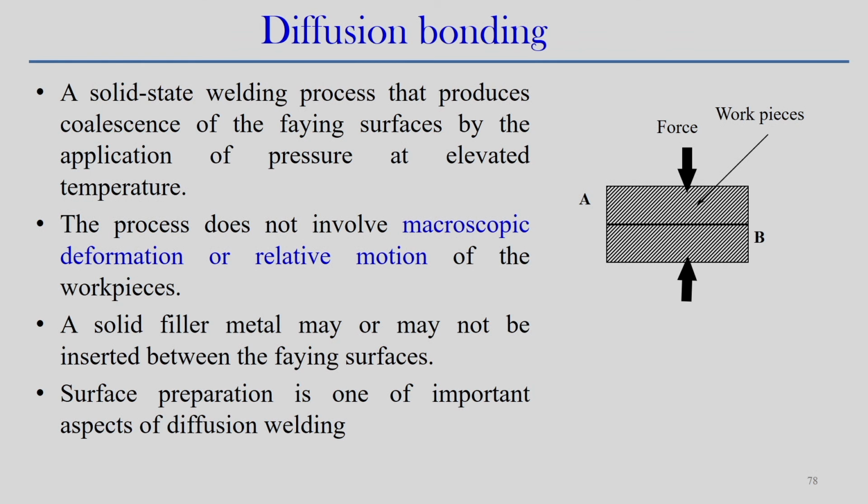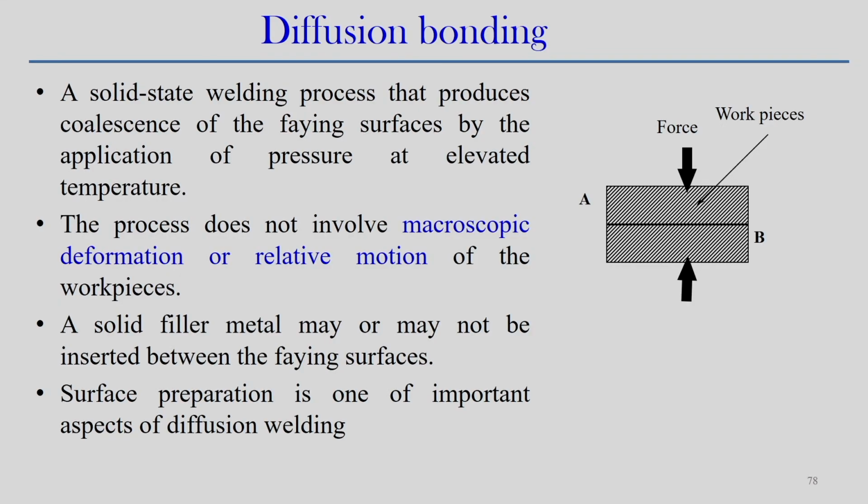Now, we come to the diffusion bonding process. In the diffusion bonding process, you can see the two workpieces are held together with the application of force, and may be aided by some temperature, and at the interface sometimes an extra material may or may not be necessary. This is a very old solid state welding process that produces coalescence of the faying surfaces by the application of pressure at elevated temperature. Diffusion becomes more active if, along with the pressure, we add temperature.